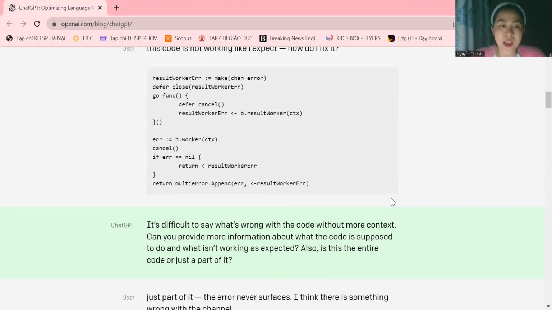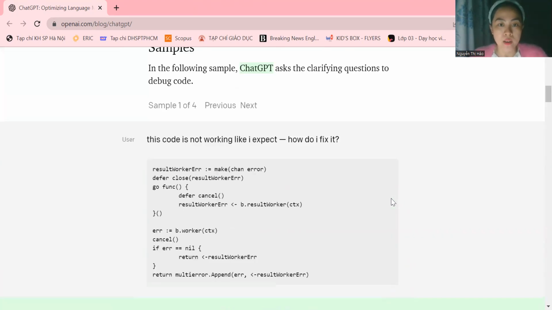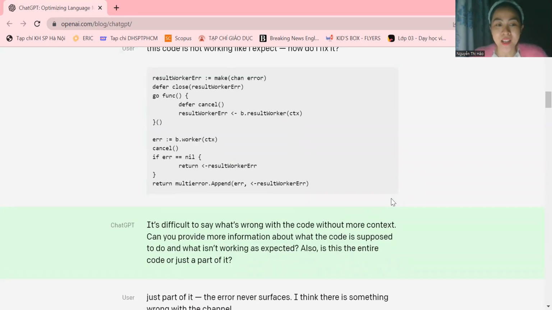When I read the dialogue between the user and ChatGPT, I feel very comfortable, like I am talking to my teacher, consultant, or my professor, like in Vietnam, chị Google. Yeah, because the way ChatGPT replies is very polite and it also wants to get more information about the context of the code. It's really intelligent.